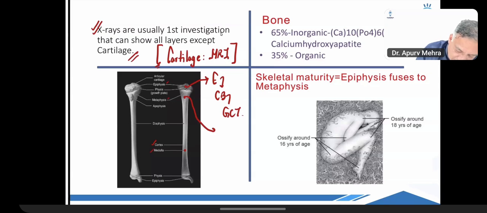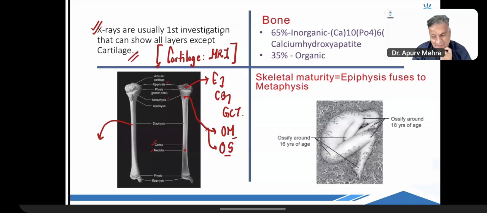Name the diseases which are in the metaphysis: osteomyelitis and one more. OM is osteomyelitis and osteosarcoma, right? And name, what do you see in diaphysis? You just had a lecture by Zainab ma'am. Vowels, vowels, vowels.